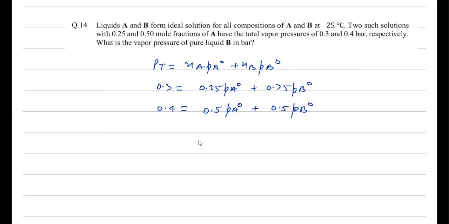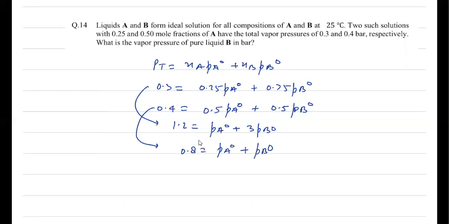So if we simplify the equation, the first equation becomes 1.2 equal to Pa naught plus 3 Pb naught. And the second equation will solve to 0.8 is equal to Pa naught plus Pb naught. If you solve the two equations, you will get Pb naught is equal to 0.2 bar. So our answer will be 0.20, because you have to write the answer up to 2 places of decimal. So it is 0.20.